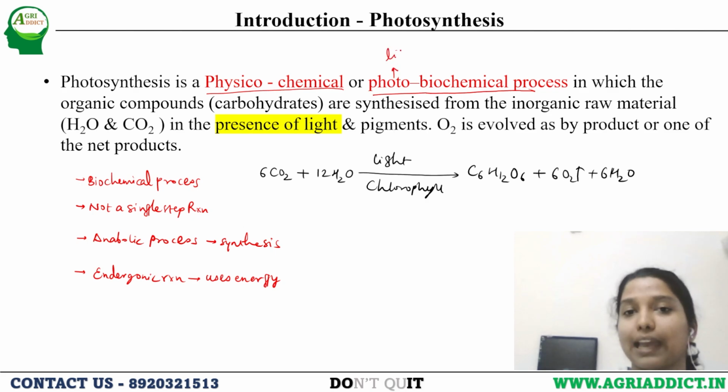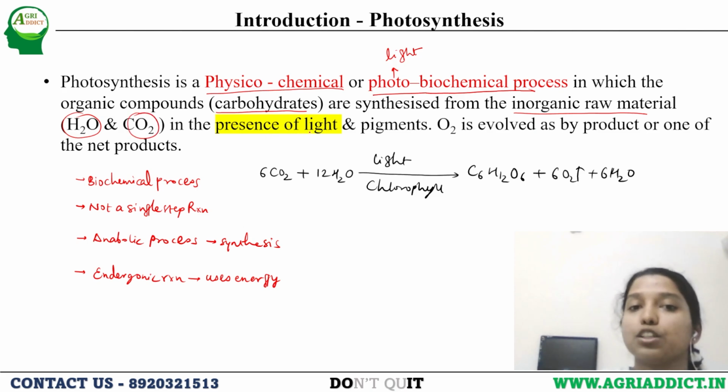Because it requires light. It is a photobiochemical process in which organic compounds like carbohydrates are synthesized from inorganic raw materials, that is water and carbon dioxide, in the presence of light, that is sunlight, and pigments. The main pigment is chlorophyll. Here O2 is evolved as a byproduct or one of the net products.